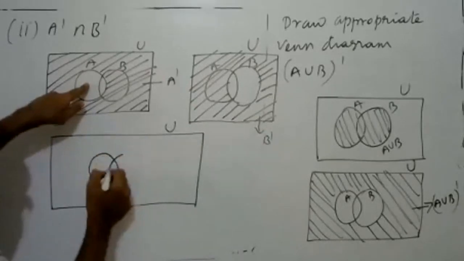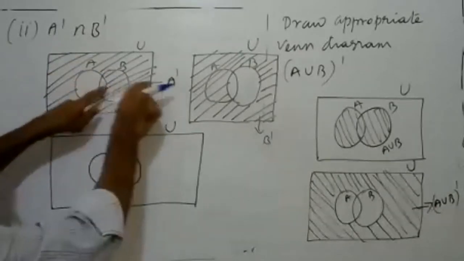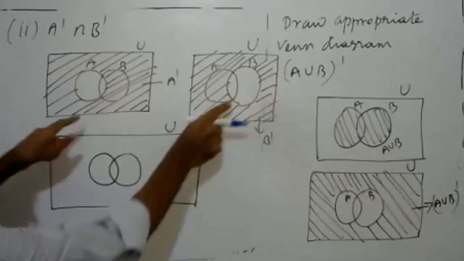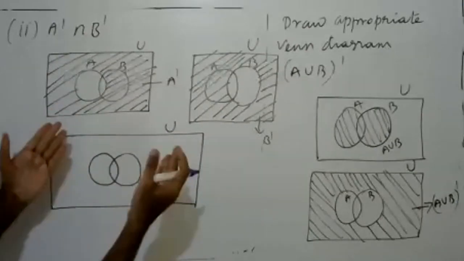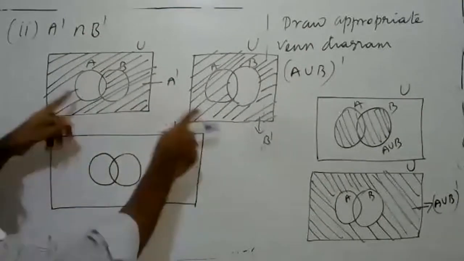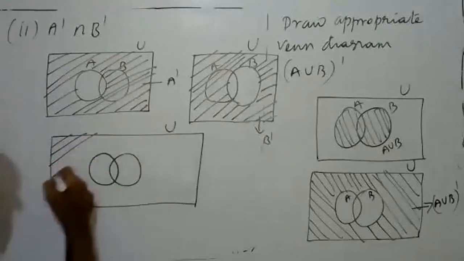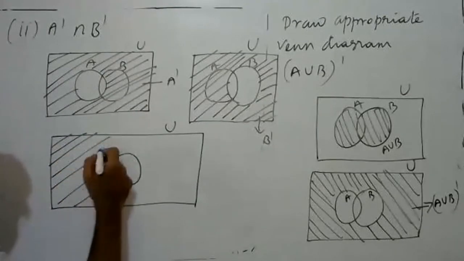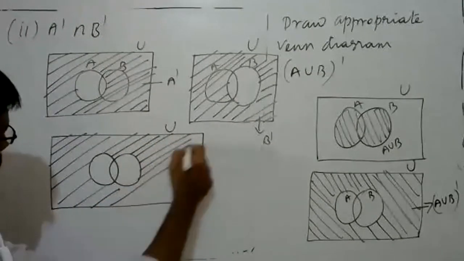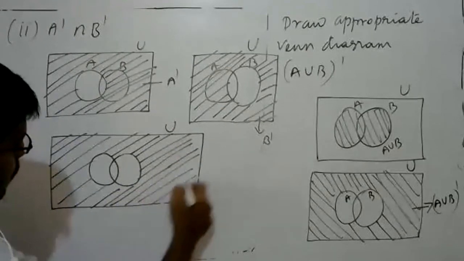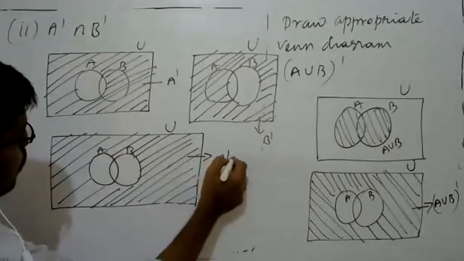Intersection for these two means common shared regions. Your common shared region is except this A, except this B. So this is A complement intersection B complement.